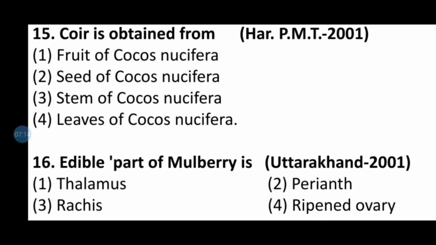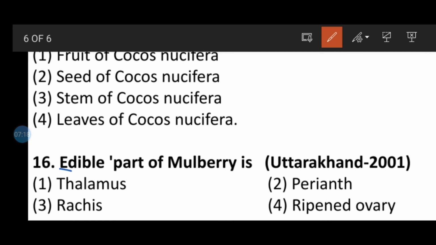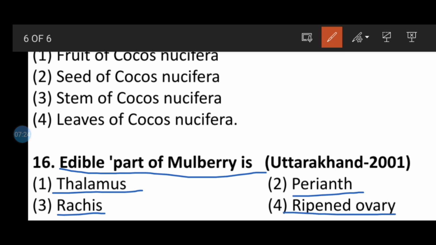Now next, and this is the last question. Look here, the last question. The edible part of mulberry is option 1 thalamus, second perianth, third rachis, and fourth ripened ovary. So here the correct answer will be that the edible part of mulberry is the perianth. Perianth means where calyx and corolla are undifferentiated.